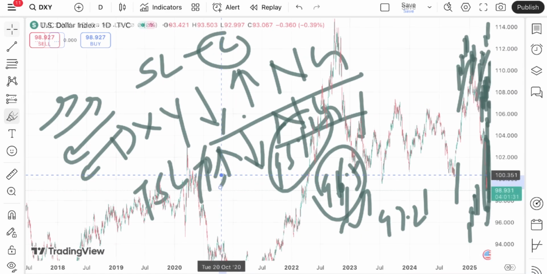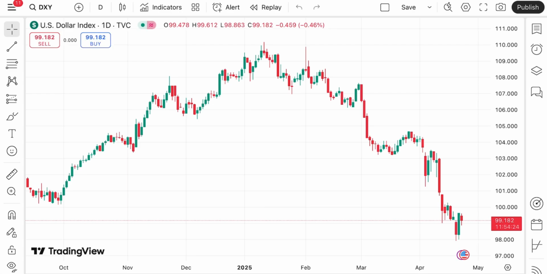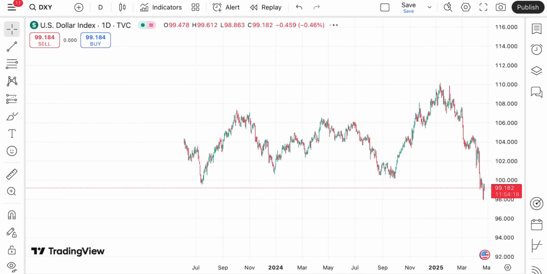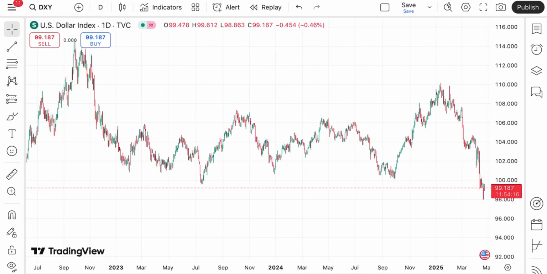On the dollar index, suppose the price of the dollar index started going higher, but today we have seen it is coming down and creating a pattern which has been forming for a long time.